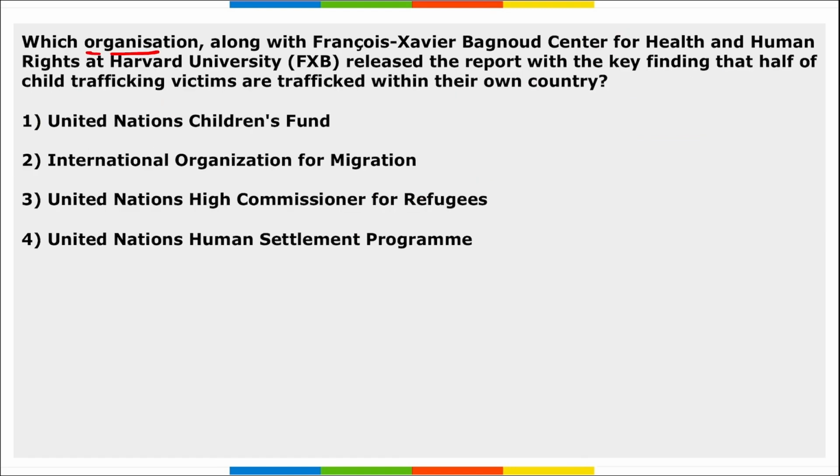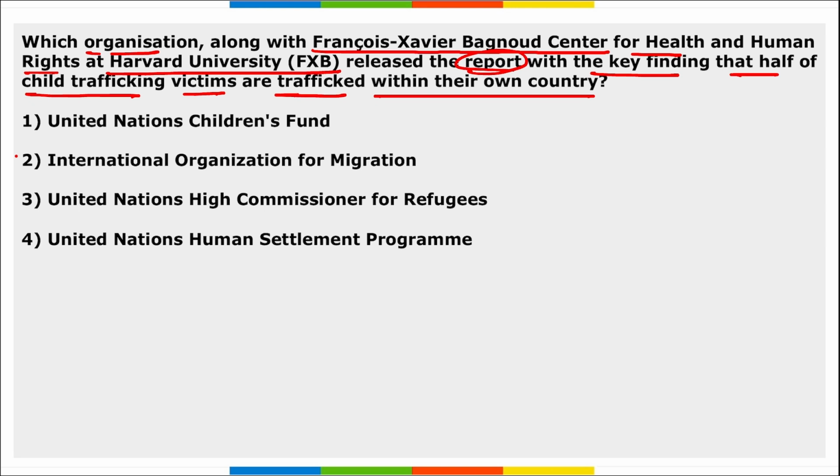Next, which organization, along with the Francois-Xavier Bagnoud Center for Health and Human Rights at Harvard University, released a report with the key finding that half of the child trafficking victims are trafficked within their own country? So, this report was released by the International Organization for Migration, that is IOM. Correct? They, along with this center at Harvard University, released a new report, right?